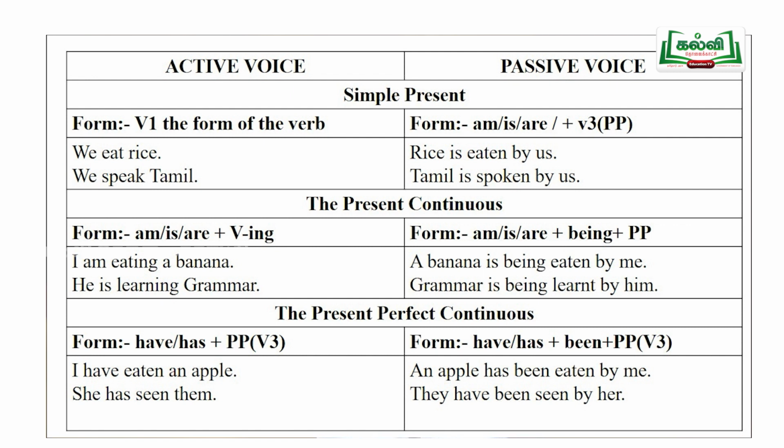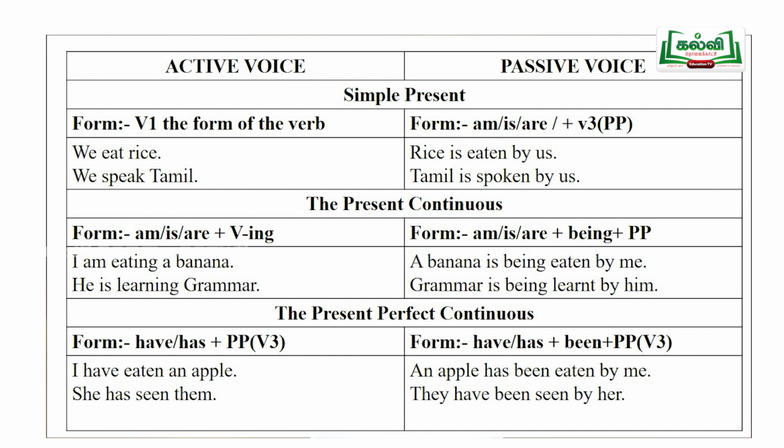Okay, students. Now, let us go for present continuous tense or present progressive. Okay, students. For example, the form of the present progressive is am or is or are plus verb ing.